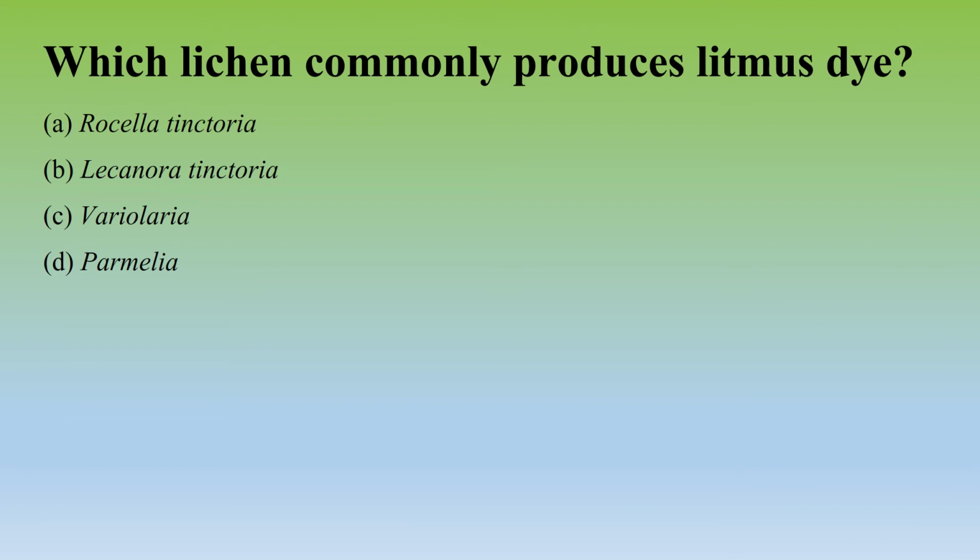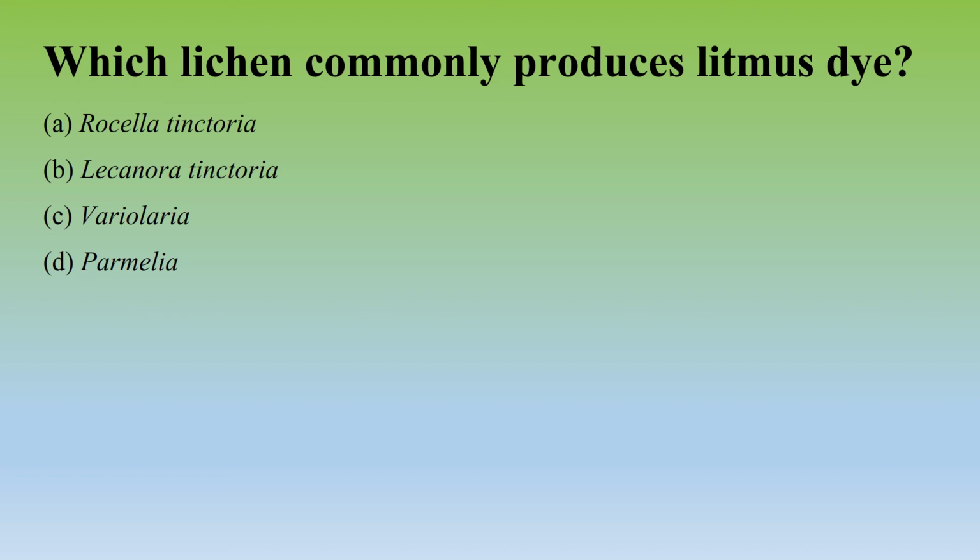Last becomes the question that I asked in the beginning of the video, which is the common species of lichen from which litmus is produced. Now I should say that all these four species of lichen produce dye, but among them the first two are the very common species from which litmus dyes are obtained. From all the four species we can obtain litmus dye, but the first two are very commonly used.